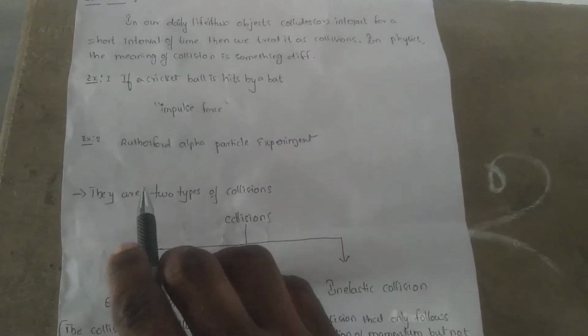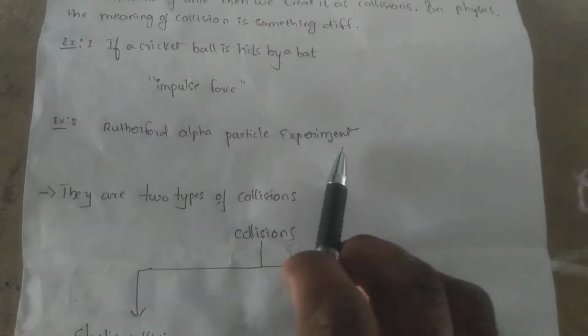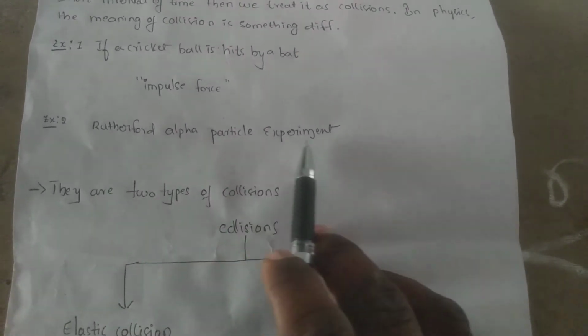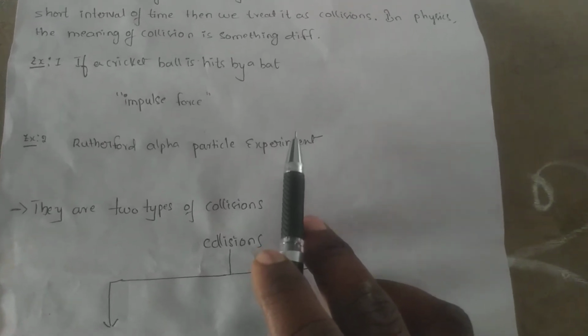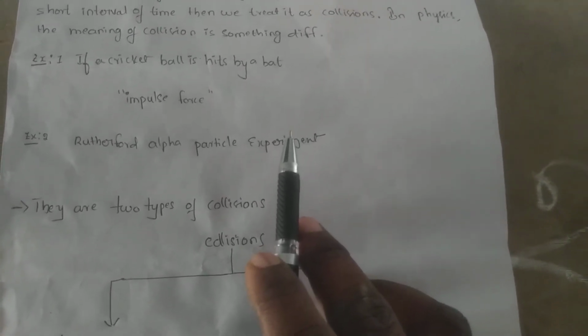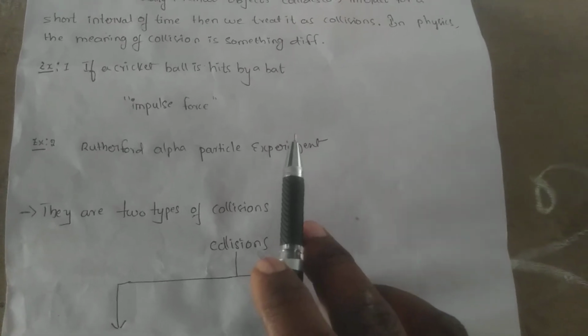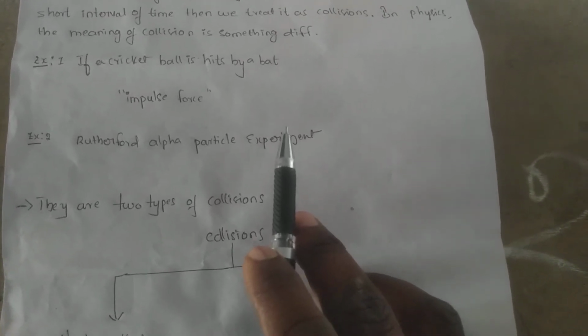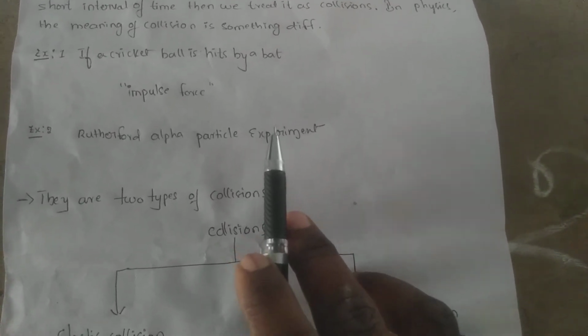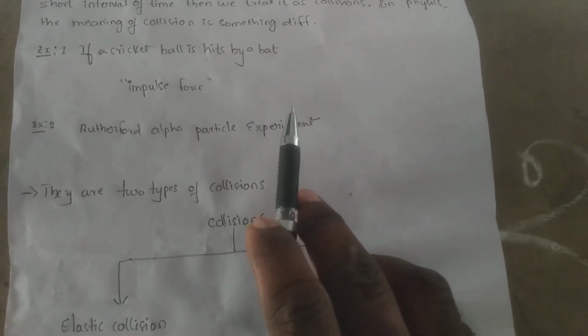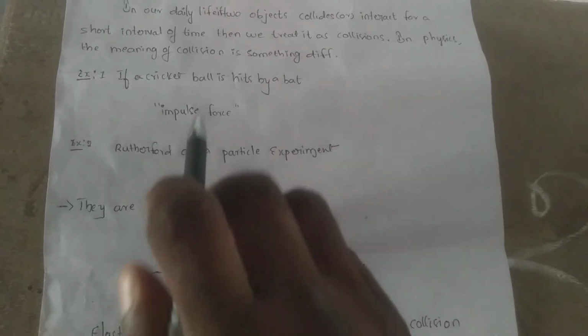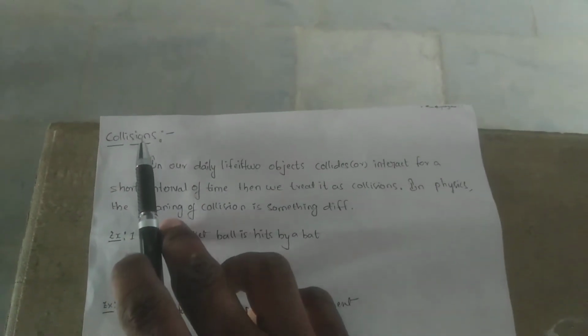Next, second example: the Rutherford alpha particle experiment. In this experiment, the alpha particle never directly approaches the nucleus of the gold foil. When the particle approaches the nucleus, it experiences a huge Coulombic force and changes its path. So these two are examples of collisions.